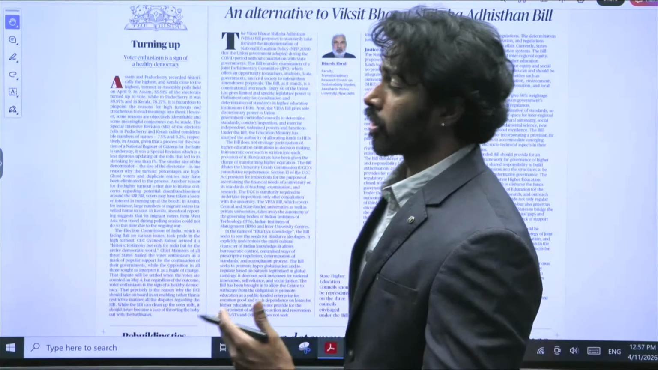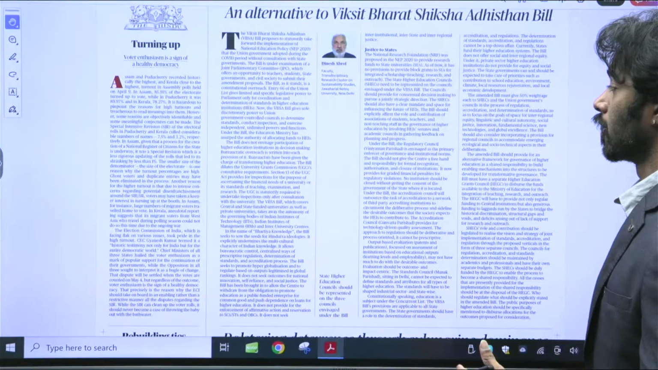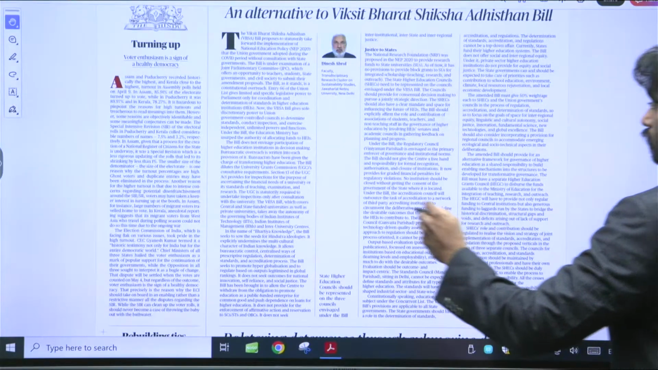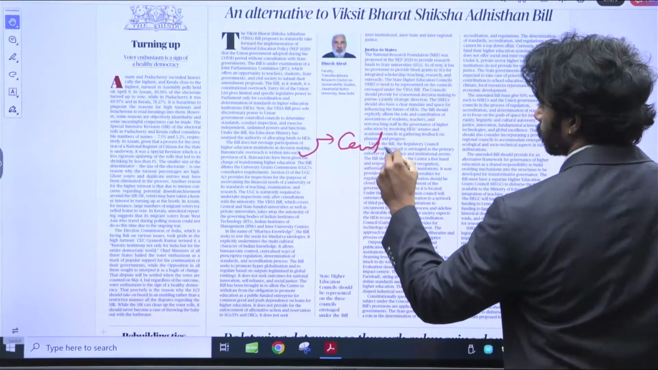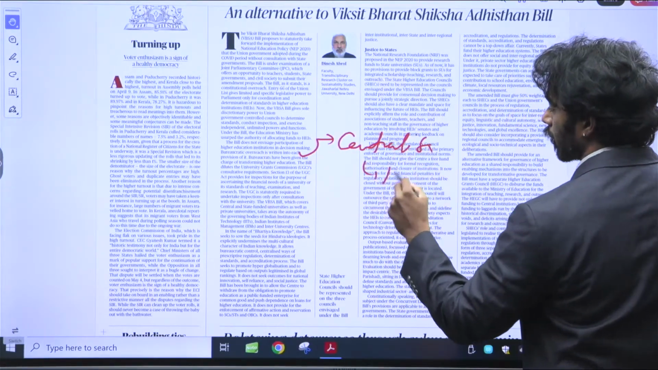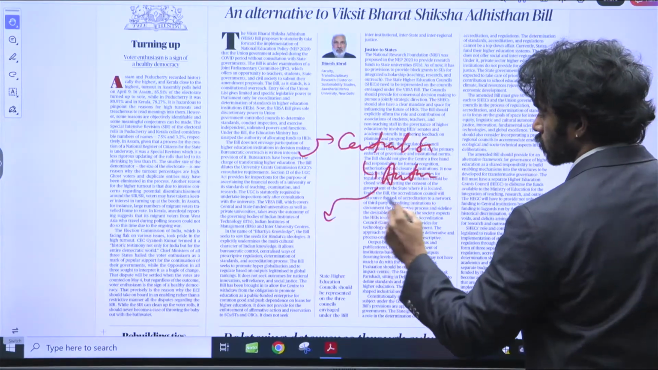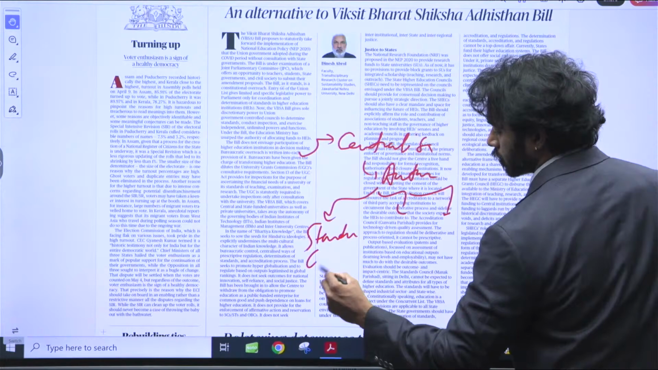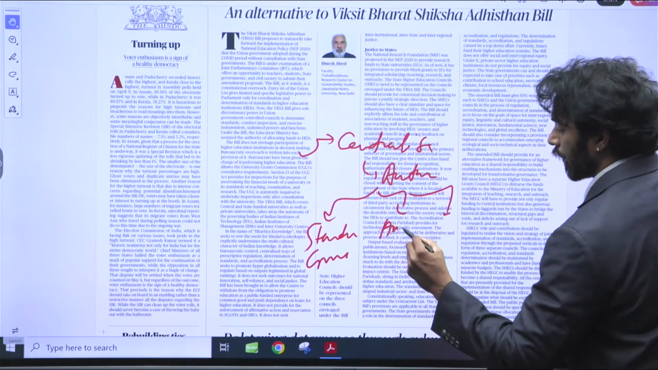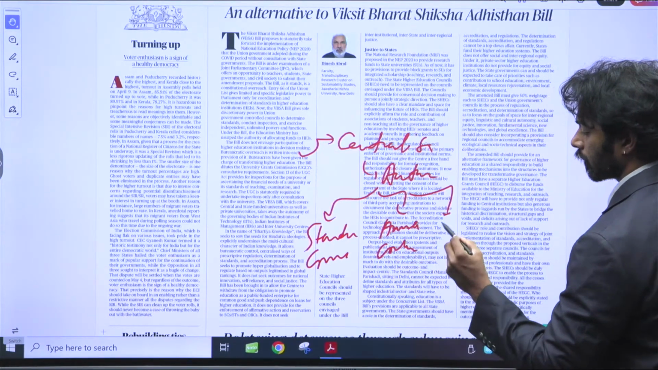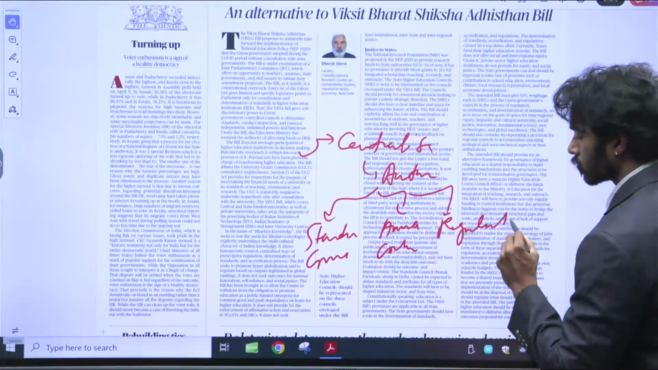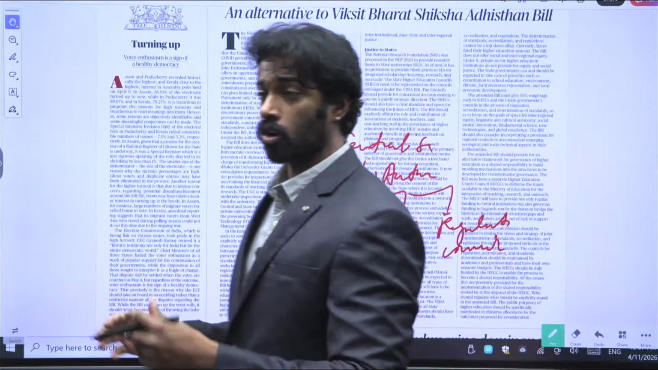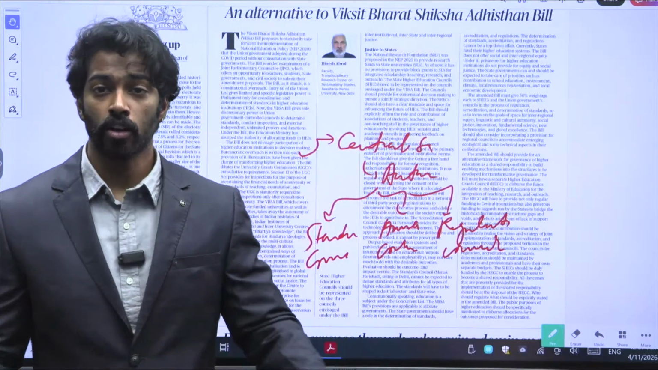So according to this particular act, there are certain categories, right? The first thing is that it is trying to centralize authority through three councils. One is the standards council. Then you have the accreditation council, and then there's a regulatory council, meaning that all higher education institutions will now be regulated through these three councils.